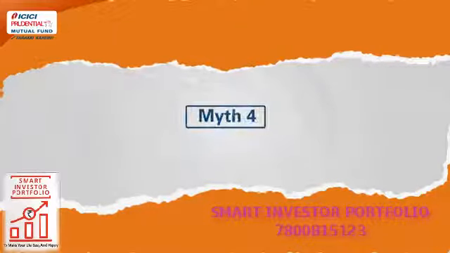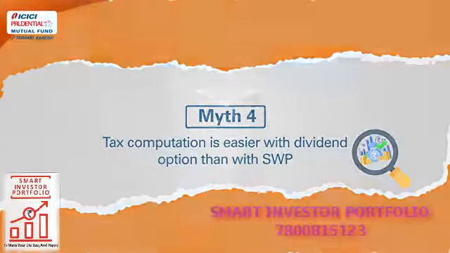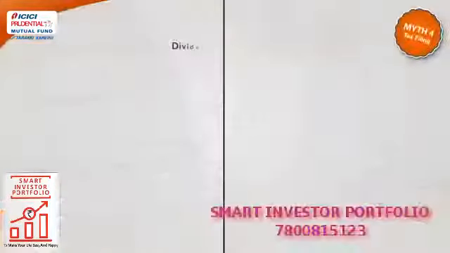Myth 4. Tax computation is easier with dividend option than with SWP. Changes in the tax laws means dividend is not tax-free anymore, and investors will now have to file for the same during each tax filing year like any other income. In respect to the SWP, all the investor has to do is request the AMC for capital gain statement for tax filing purposes. It's that easy. And that's not all. Choosing SWP option also has various other benefits.